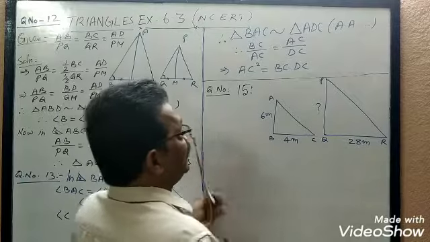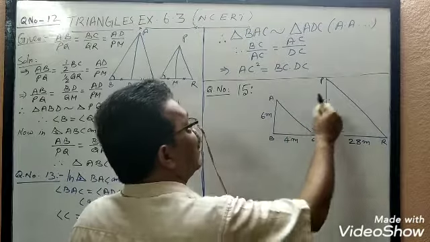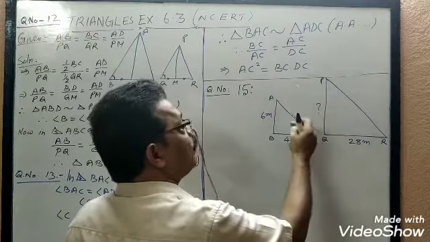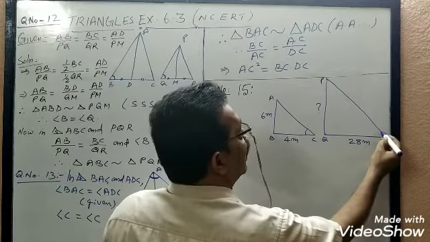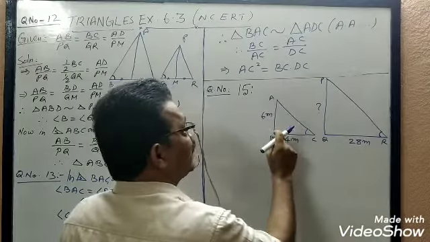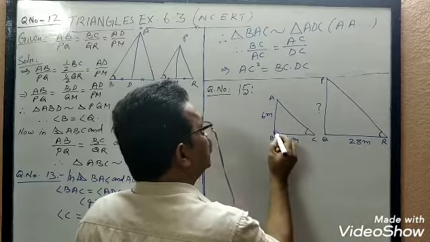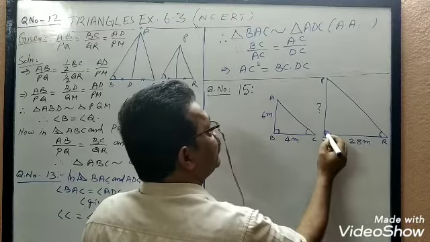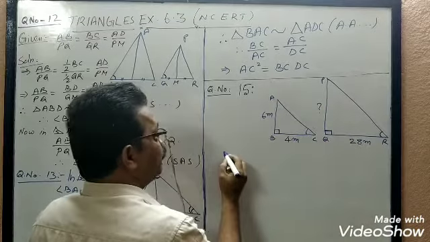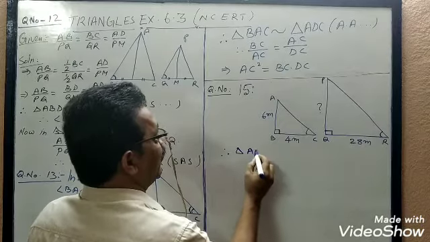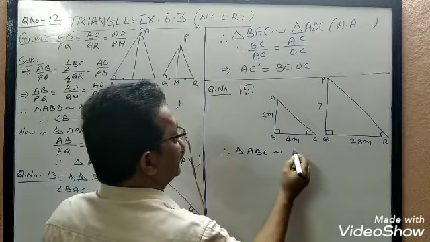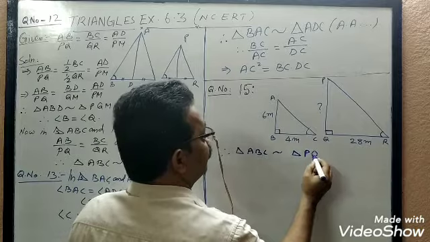The basic concept is that the altitude of the sun, the position of the sun, is the same, so angle C will be equal to angle R. And of course, they are standing vertically on the ground, so this angle is 90 degrees and this angle is also 90 degrees. Therefore, it is clear that triangle ABC is similar to triangle PQR.